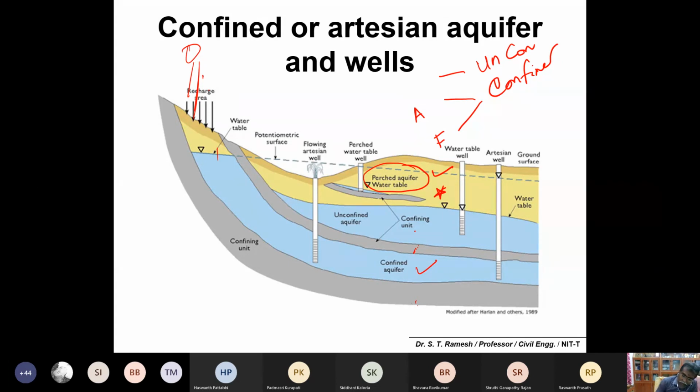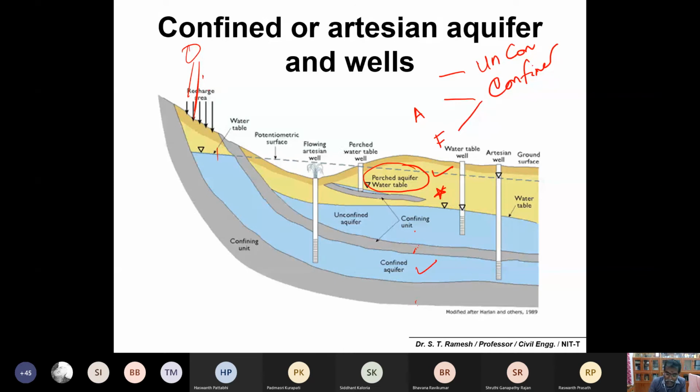Like groundwater near the seashore may be completely saline, hypersaline or saline water. Okay, some places you would have seen on the beach, they'll open up a well and they'll give fresh water to you. Have you seen any situations like that? Chennai Marina is very famous for this aquifer system. Some places near the seashore, you can find water which is not salty. They'll open up a well and fetch water and say that this is good water, not salty water.